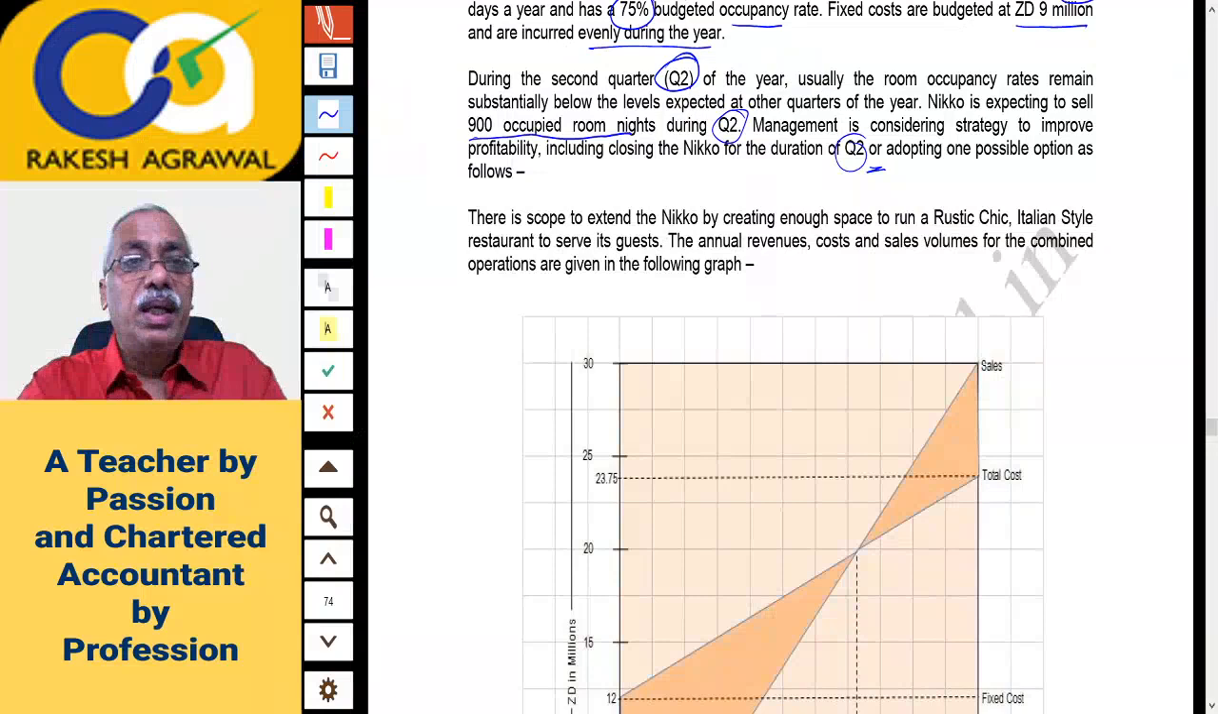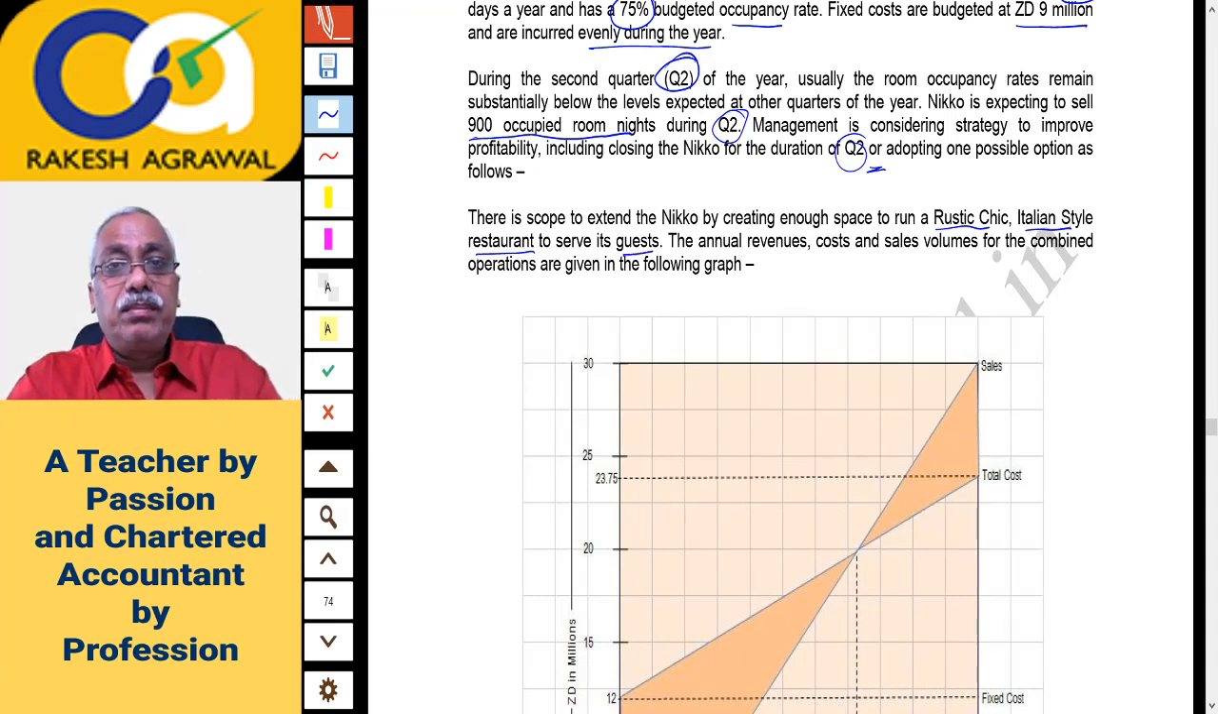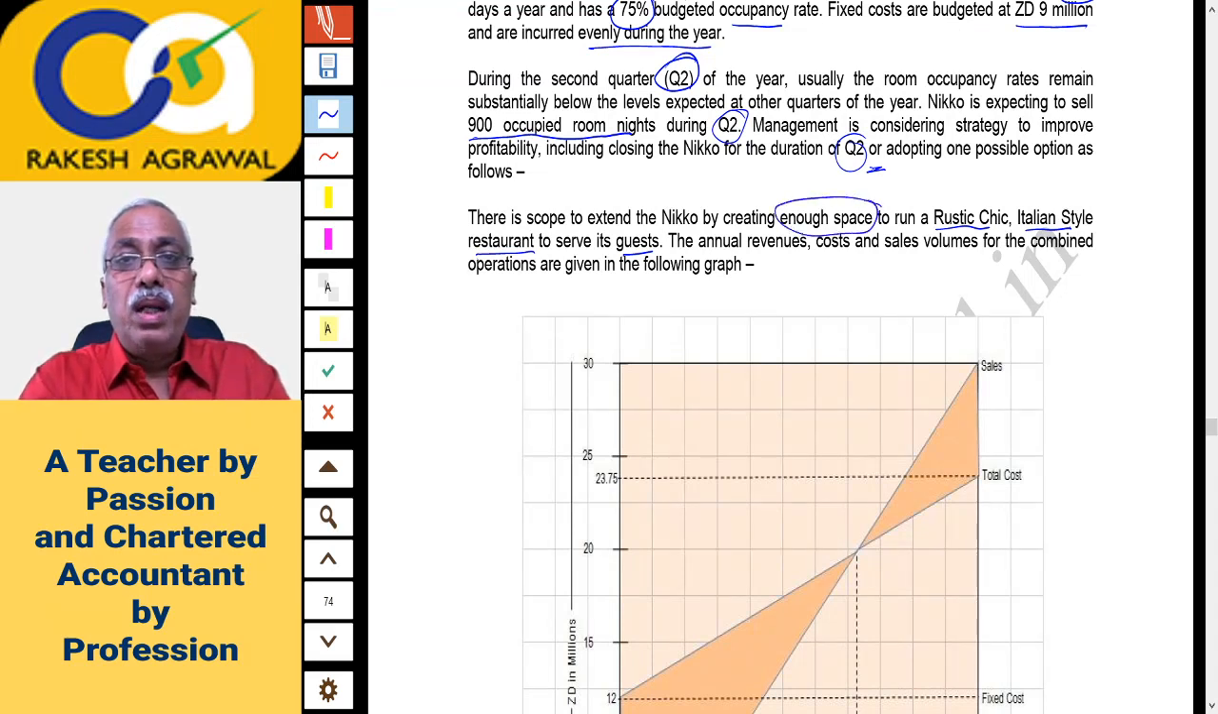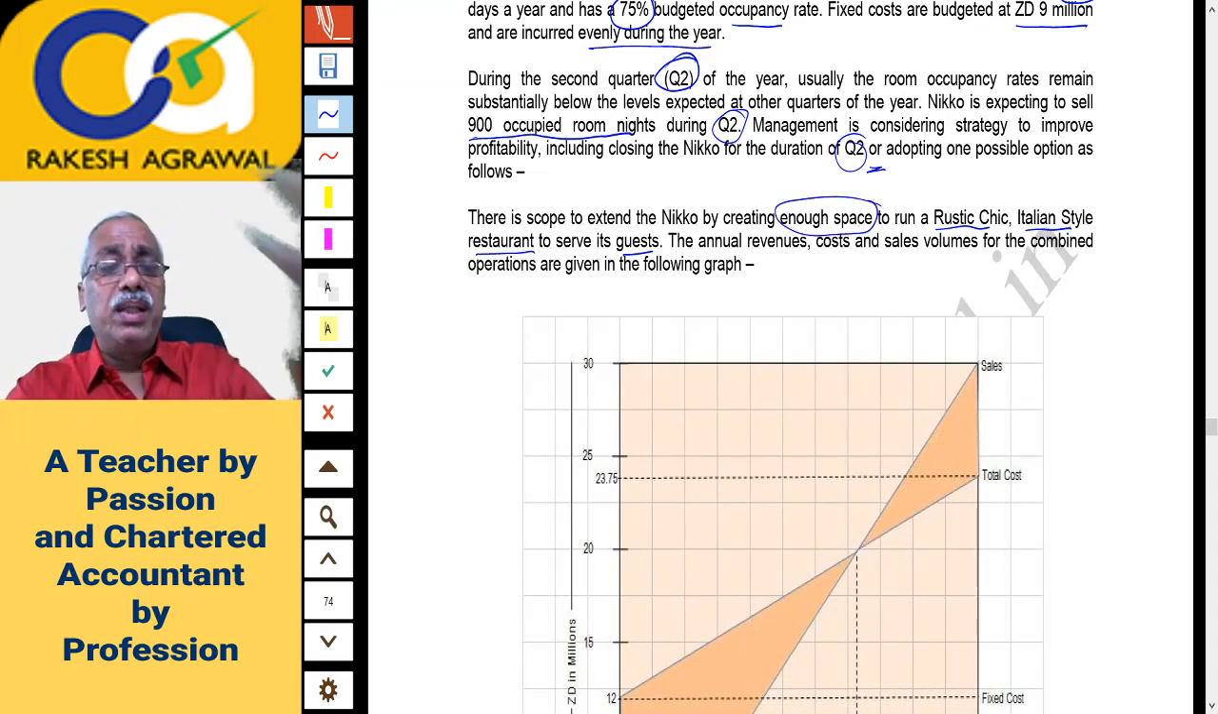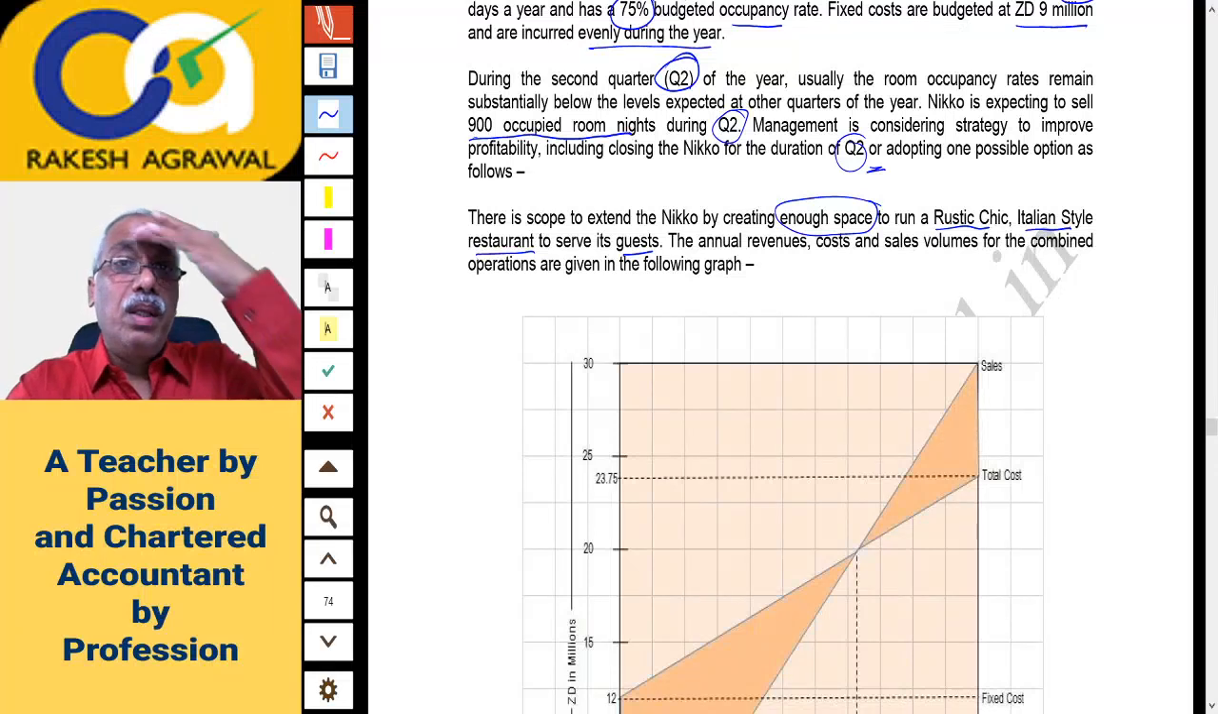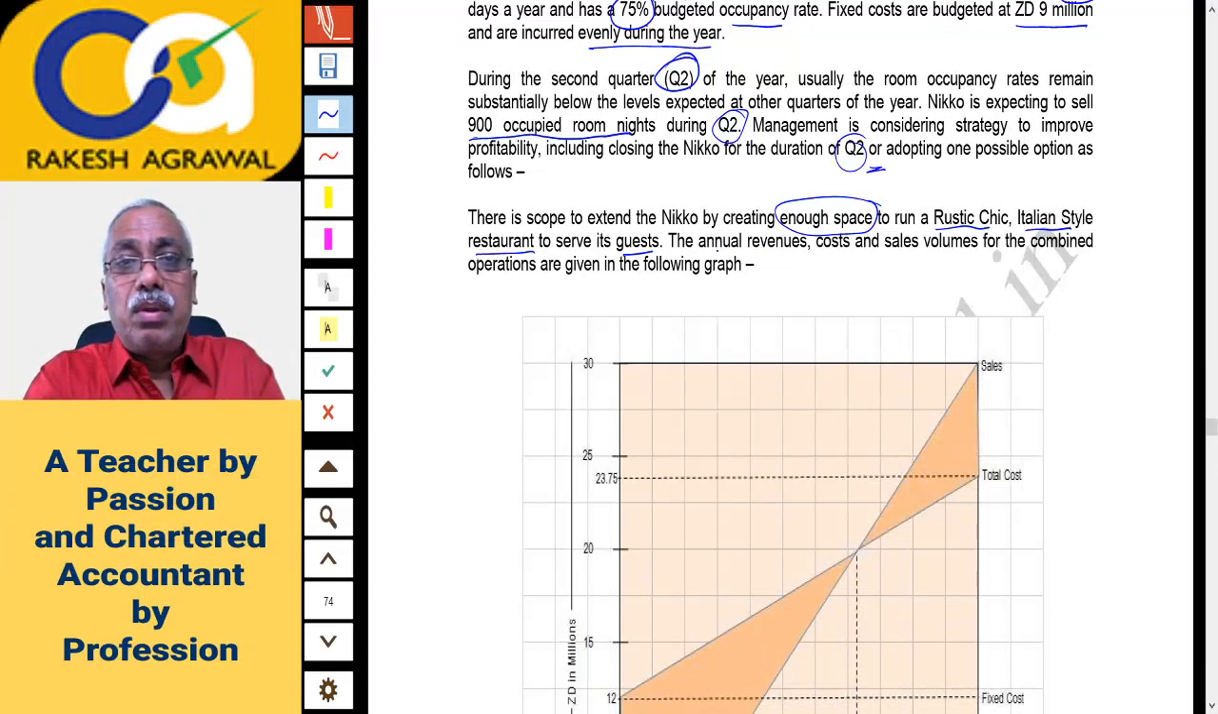What is that option? There is a scope to extend the Nico by creating enough space to run a rustic chic Italian style restaurant to serve the guests. Okay, you want to extend the hotel and you have enough space to run a rustic chic Italian style restaurant in your hotel. The annual revenue,